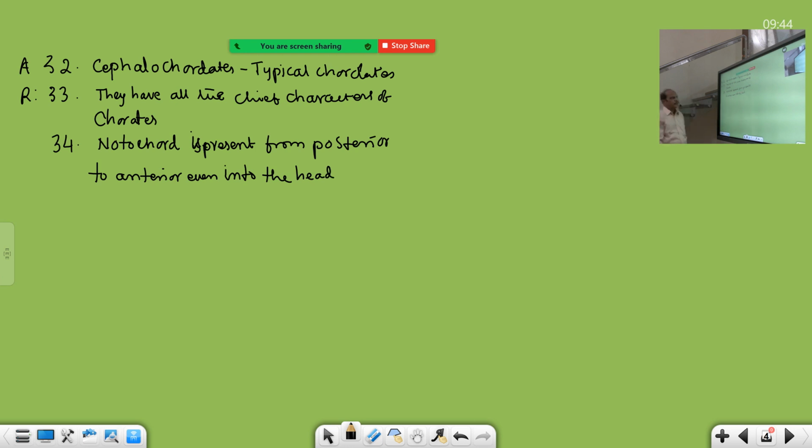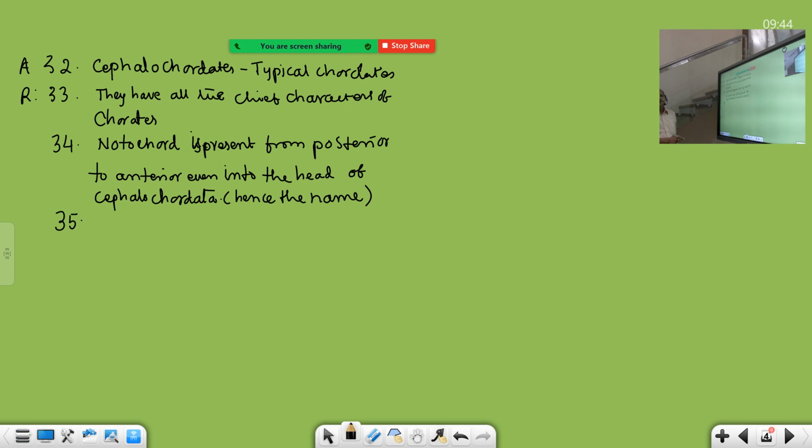Notochord is present from posterior to anterior, even into the head of cephalochordates. So that's why cephalochordates are so named. Simply in the bracket you write down, hence the name cephalochordata.